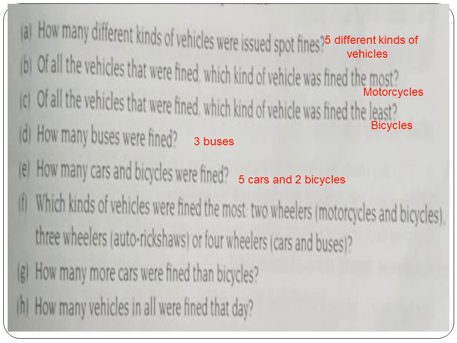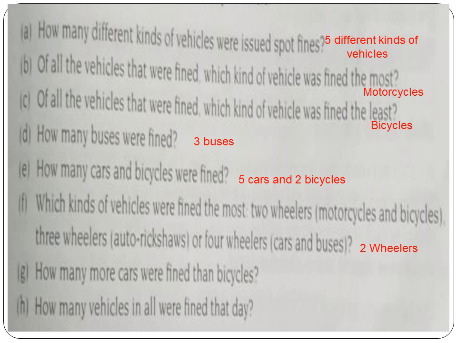Which kinds of vehicles were fined the most? Two-wheelers, that is motorcycles and bicycles, three-wheelers, auto rickshaws, or four-wheelers, cars and buses? It is two-wheelers because motorcycles and bicycles together you get 1, 2, 3, 4, 5, 6, 7, 8, 9. So 9. That is more in number.